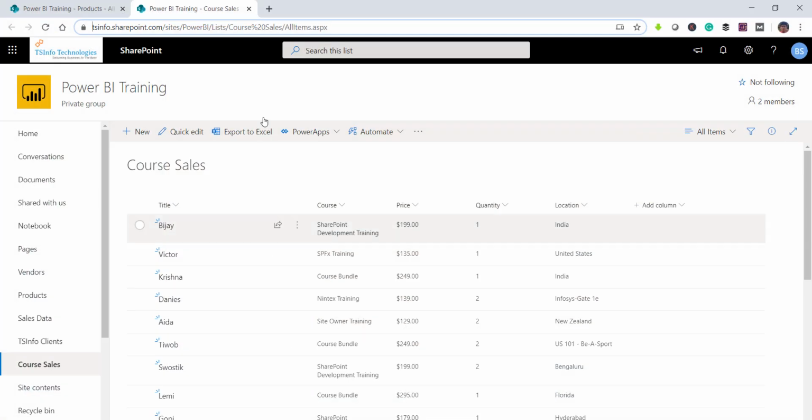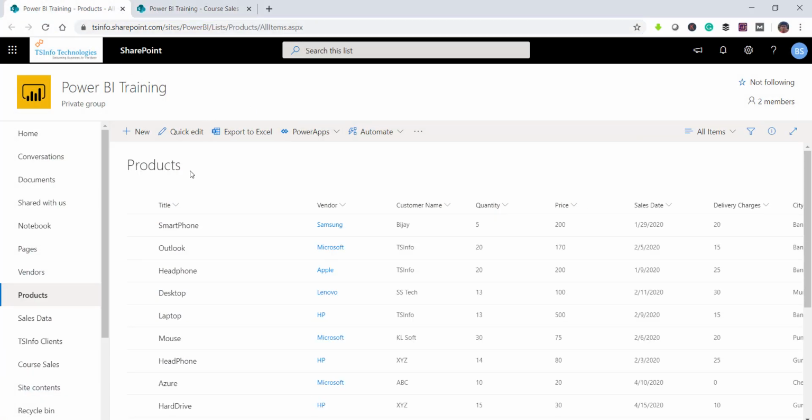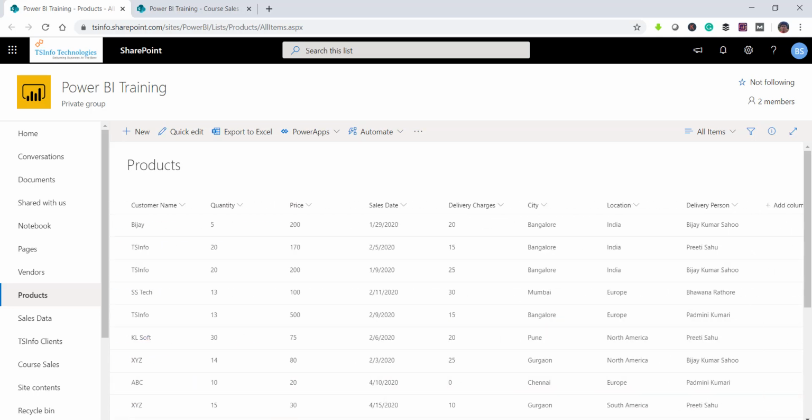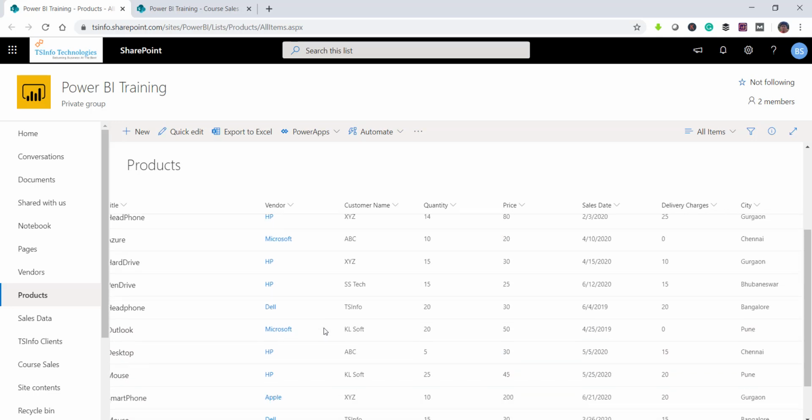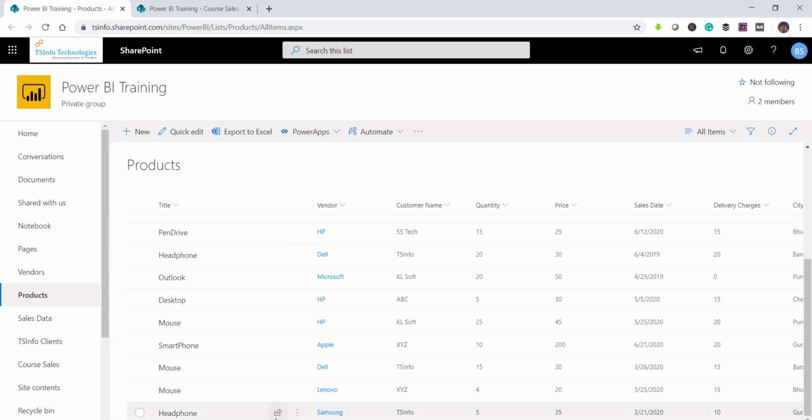Before that, let me show you the SharePoint list. I have a product list, and in this list I have columns like title, vendor, customer name, quantity, price, sales dates, delivery charges, and then a city, location, and delivery person. This is the people picker field, and we'll also see how we can filter based on people picker values. There are certain records available on this.